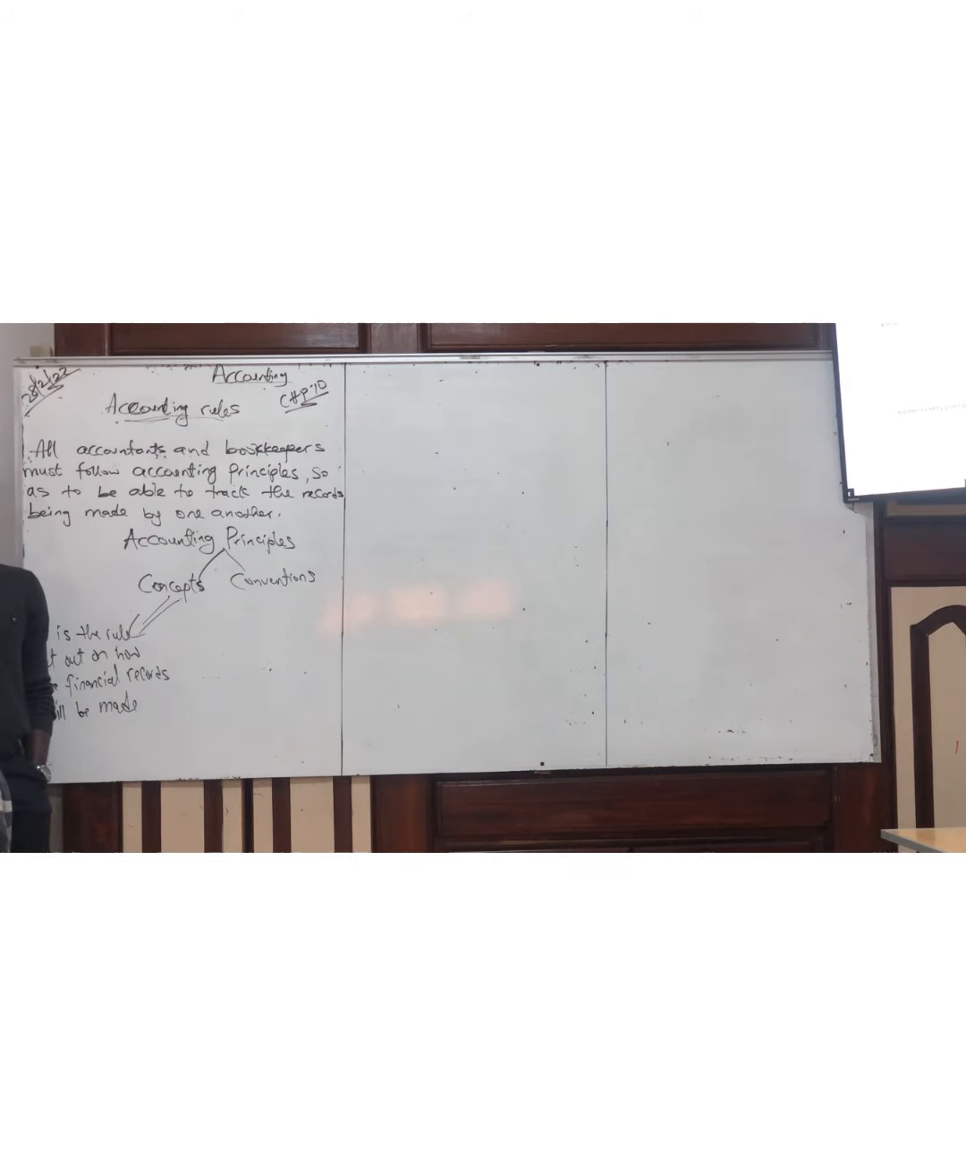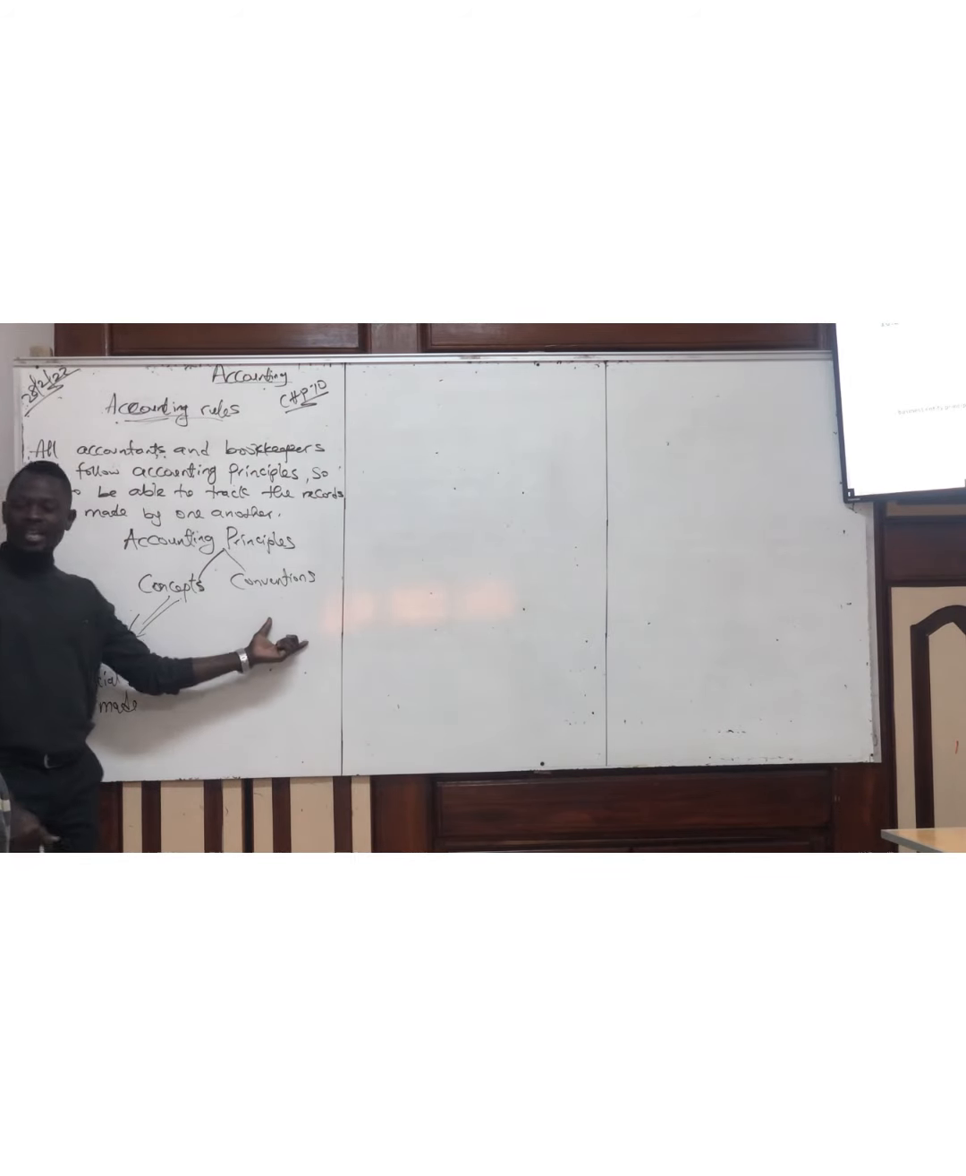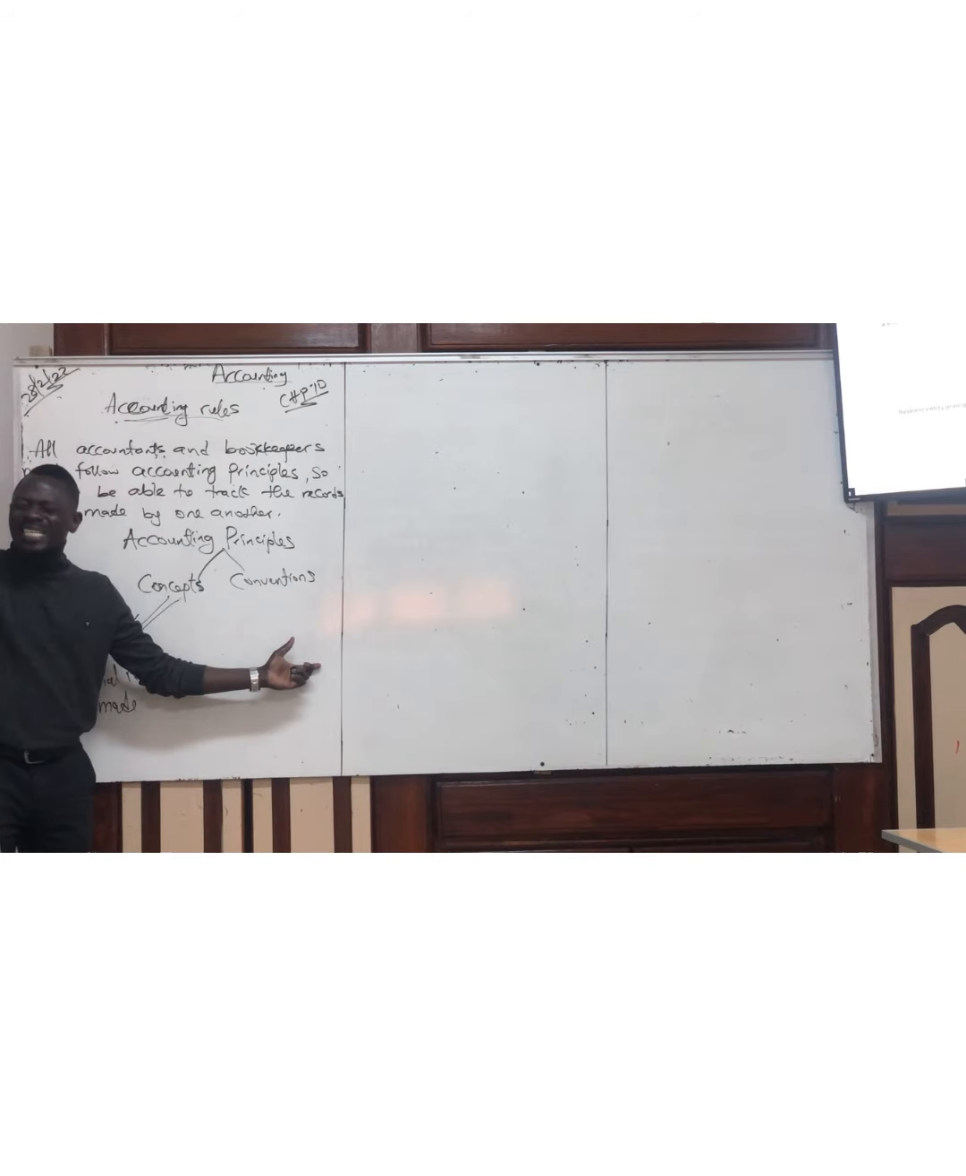We call it concepts. Conventions are how we accept it. How we say, okay, yes, this is what we are following. We're following the principle of entity. Oh, we're following the principle of duality. Oh, we are following the principle of reality. So how we accept this principle is what we call our convention. Do you understand what convention is here?